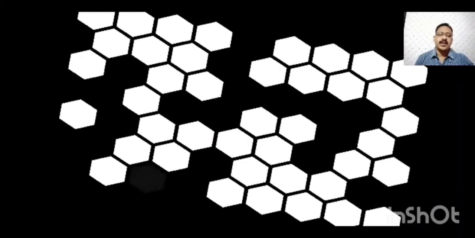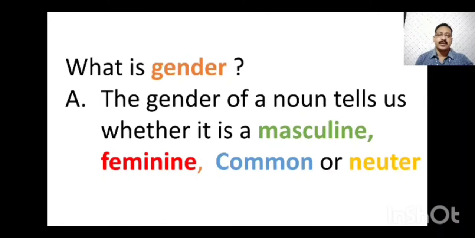First of all, children, we will know what is gender. The gender of a noun tells us whether it is masculine, feminine, common or neuter. Means when we are talking about a noun, we can easily find out whether that noun is male, female, or either male or female, or neither male nor female.